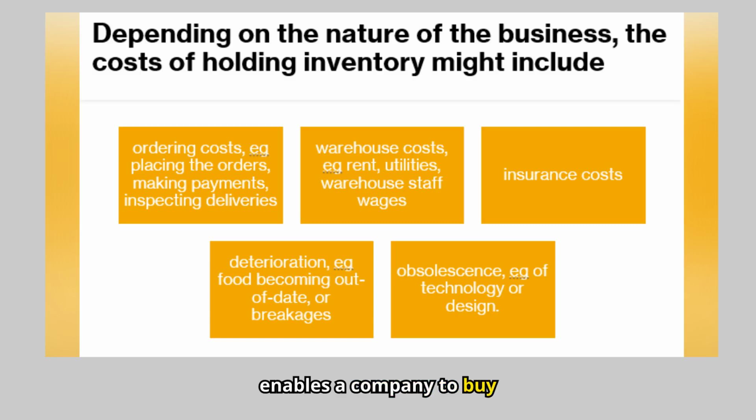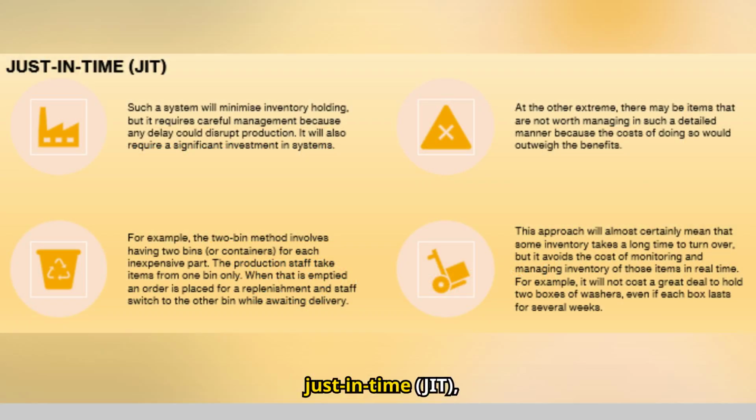Enables a company to buy them in larger quantities and so take advantage of bulk discounts. 3. Holding stocks of finished goods, in addition to improving the ability to meet customer demand, may allow the company to benefit from economies of scale of producing its product in larger production runs. Other methods, such as just-in-time (JIT), enable firms to minimize the level of inventory needed to support sales.